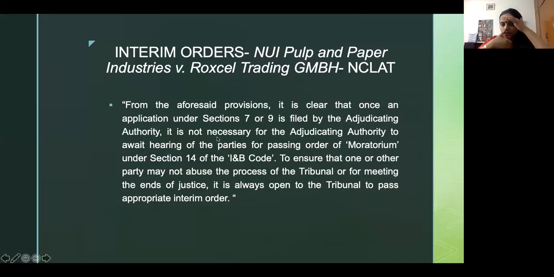I'm going to just go back to where we were yesterday. We were at interim orders, and since I was trailing off towards the end, I thought I'll revisit this for 5 minutes and then move on. Interim orders, as I said, have been a rarity in the scheme of insolvency jurisdiction, primarily because the whole purpose of insolvency is not recovery but resolution, and generally interim orders were given very sparingly and not even thought to be given until this 2018 decision.